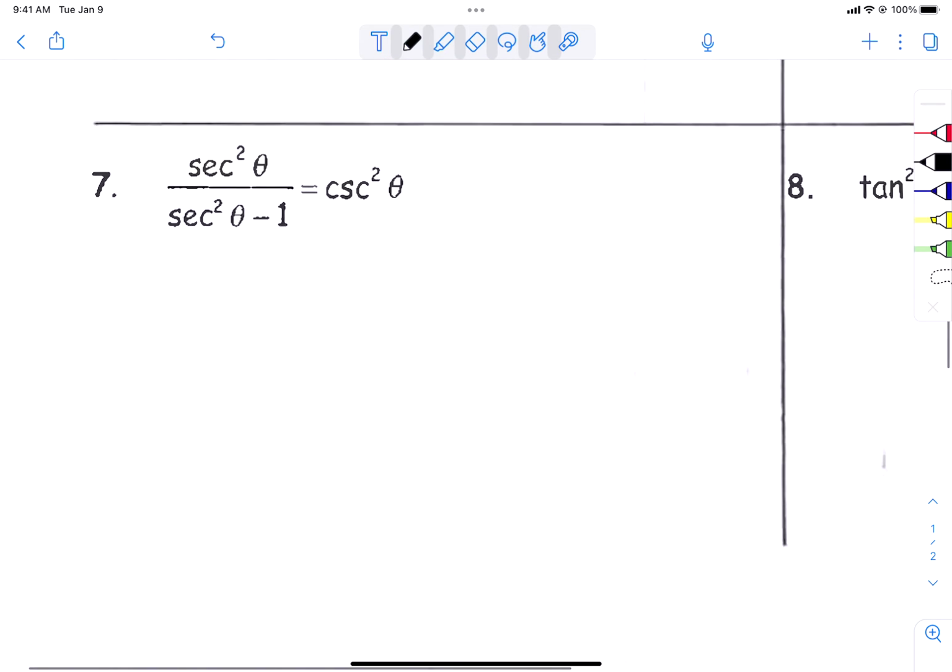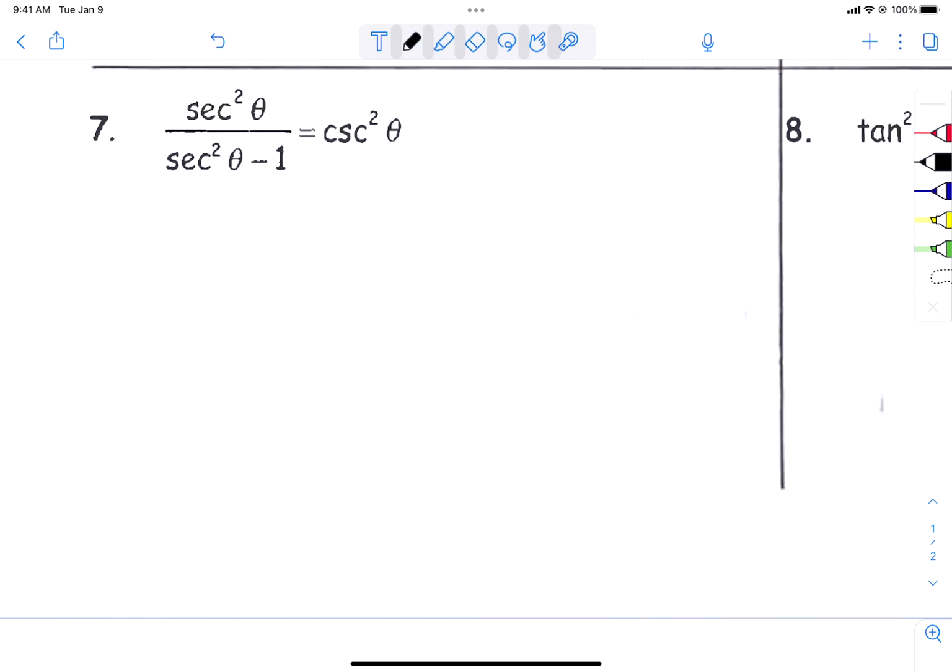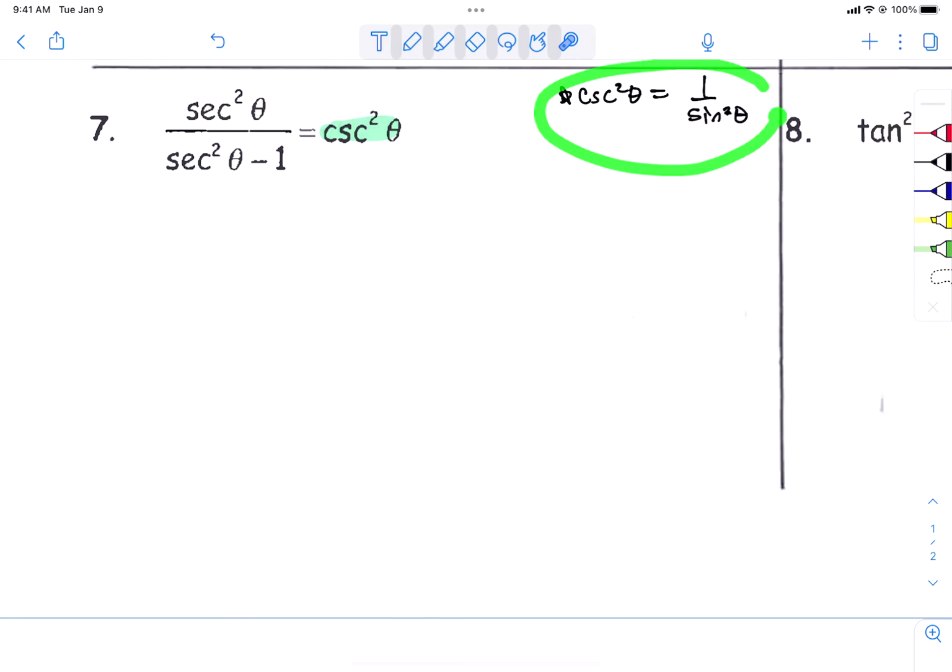Let's take a look at number 7. For problem number 7, I always kind of tend to think I have more to work with in that fraction side than I do the other side. One thing I would think about is that cosecant squared is the same as 1 over sine squared. I don't know if that's going to help me, but it's a fact. So when I hold that side, I have to keep this fact in mind that I might get 1 over sine squared, but I can immediately switch that into a cosecant squared.